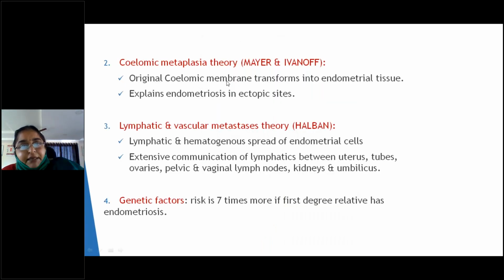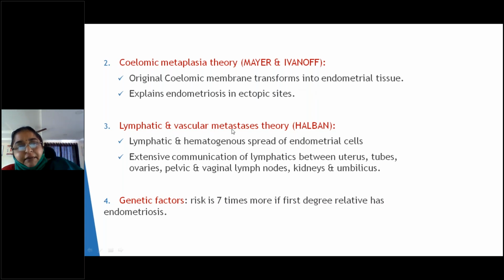Then comes the coelomic metaplasia theory. This is also known as the Meyer and Ivanov theory. Here, the peritoneal coelomic membrane itself transforms into the endometrial tissue. So this explains endometriosis in ectopic sites. Sometimes, one more theory in coelomic metaplasia is that during embryogenesis, the Mullerian cells are entrapped in the coelomic membrane, and these Mullerian cell rests transform into the endometrial tissue.